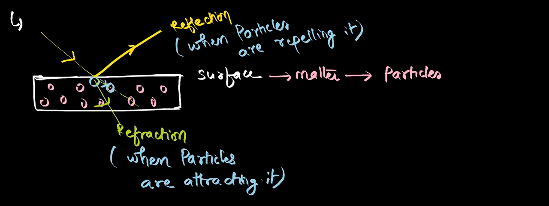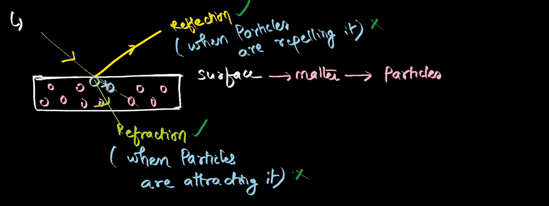Light undergoes reflection, it undergoes refraction, that is correct. But these points, that reflection takes place due to repelling and refraction takes place due to attraction, this explanation is wrong. Is there any disturbance in my voice? No, ma'am, it's clear. So this is what he said. What is wrong is not that reflection and refraction take place, but that these explanations are wrong. Why it undergoes reflection due to repulsion and refraction due to attraction, all this is wrong.